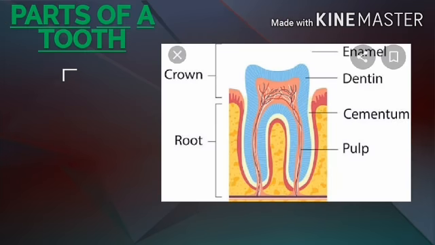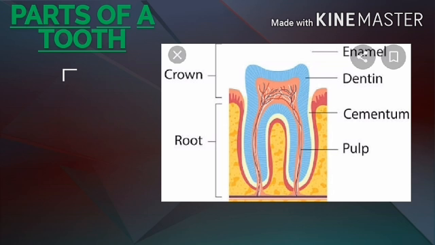Parts of a tooth. The white hard outer covering of the tooth is called enamel. See the diagram. The part of the tooth below the enamel is called dentine. Dentine is similar to bone. Inside the dentine is the pulp cavity which contains nerves and blood vessels.